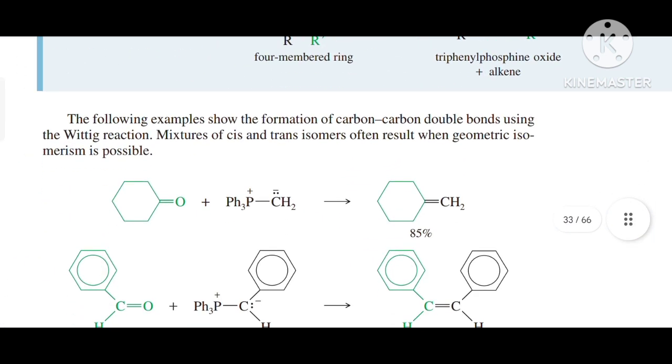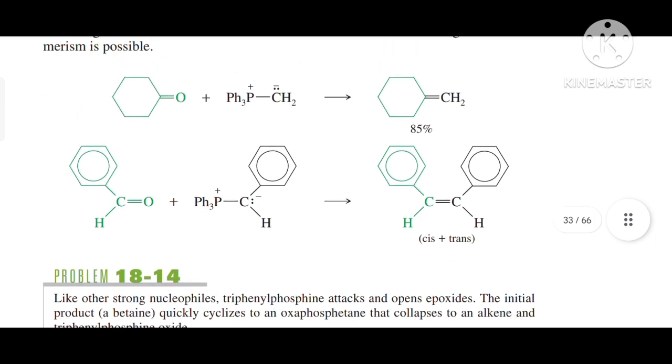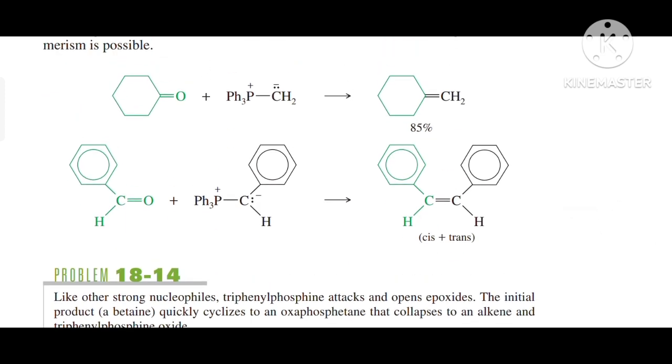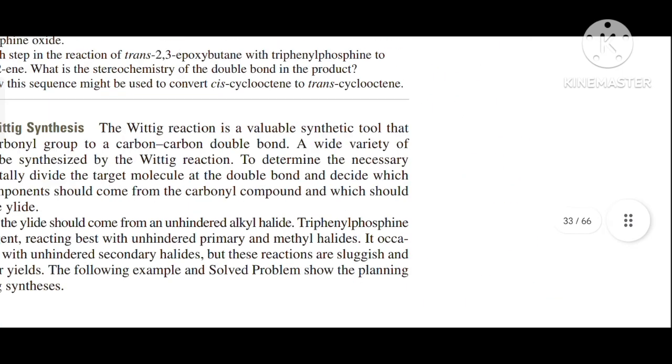The following examples show the formation of a carbon-carbon double bond using the Wittig reaction. A mixture of cis and trans isomers often results when geometrical isomerism is possible. So here are some examples regarding the Wittig reactions in which we use our carbonyl compound with a phosphorus ylide and our alkenes are formed over here.